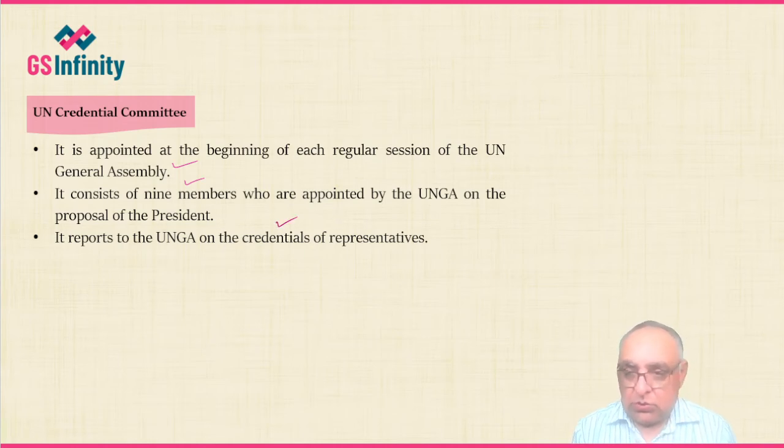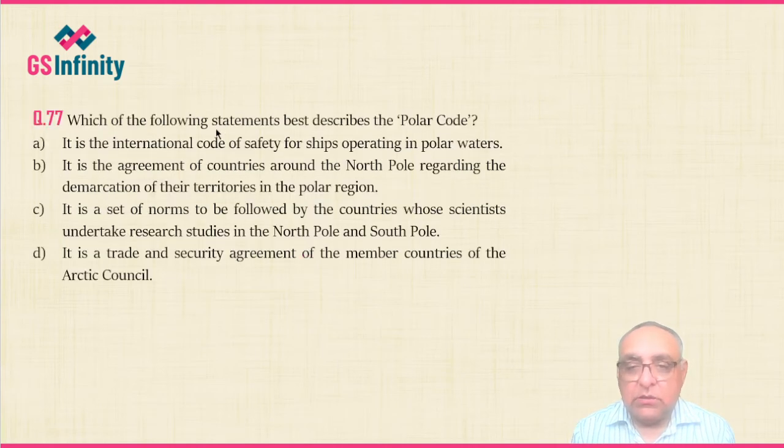Okay. So next question. So the next question is, which of the following statements best describes the polar code? First option A, it is the International Code of Safety for ships operating in polar waters.